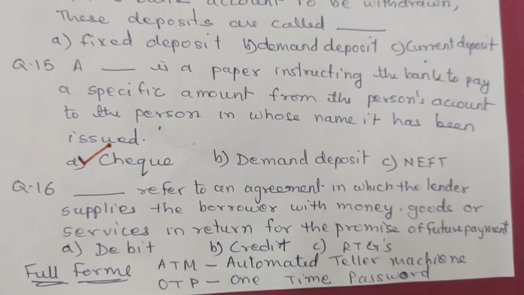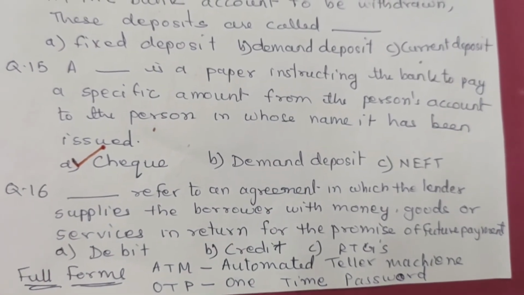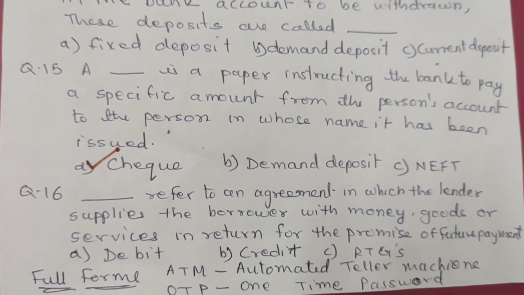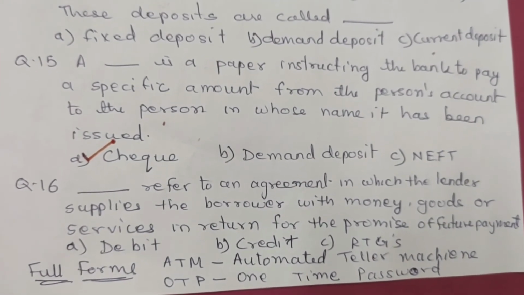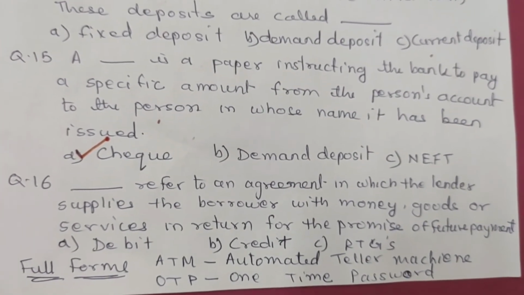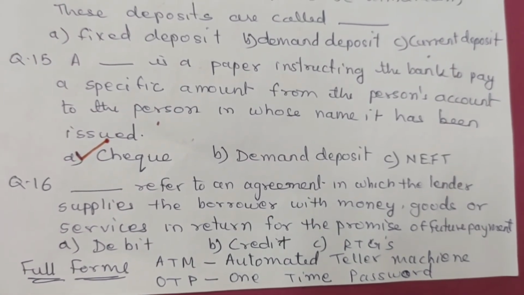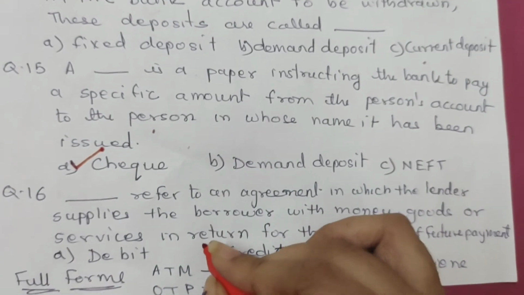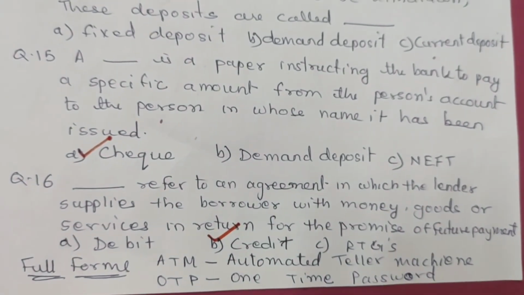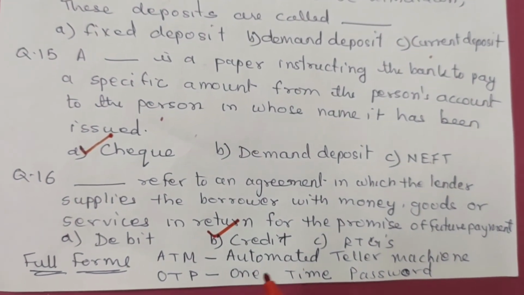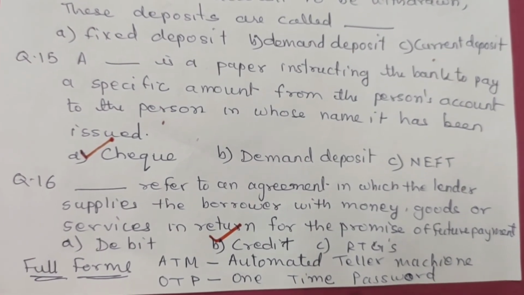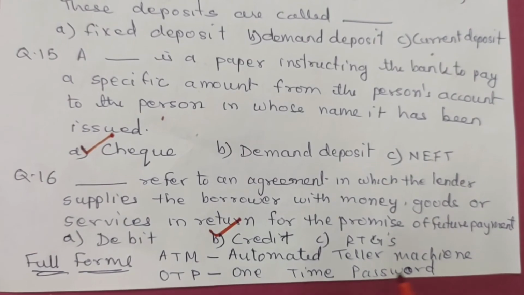Question 16. Dash refers to an agreement in which the lender supplies the borrower with money, goods or services in return for the promise of future payment. A. Debit. B. Credit. C. RTGS. So the correct option is B. Credit. Some full forms. ATM is automated teller machine, and OTP is one time password.